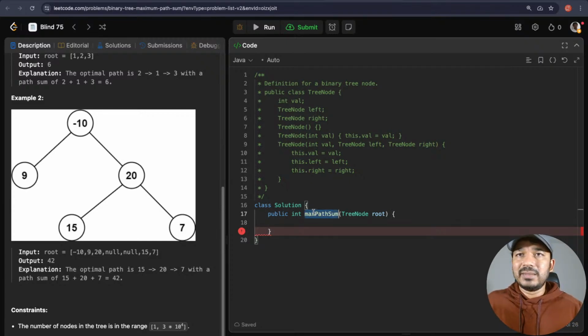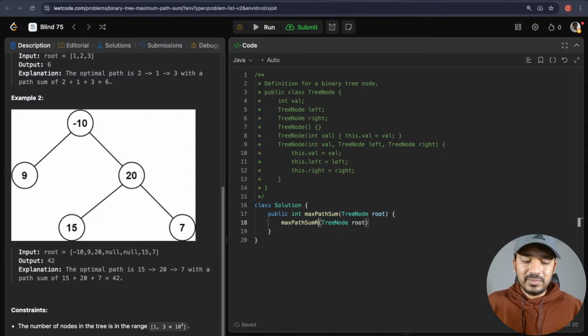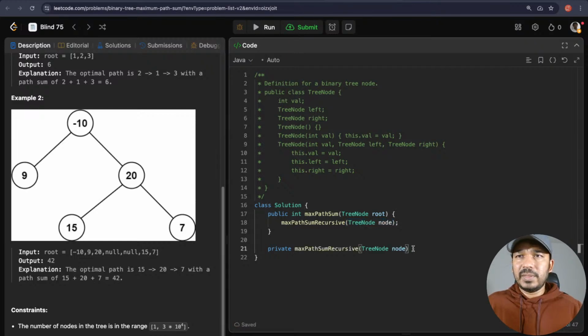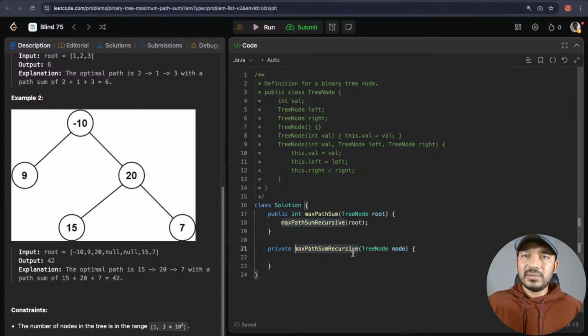So first thing is, let's add a recursive method. Let's call it plainly max path sum recursive, and let's call it generically as node, since we will run it for every node, not just for root. It's private, and I'm passing root to this one, but here I'm calling it as node. And this should return the maximum value from this node.